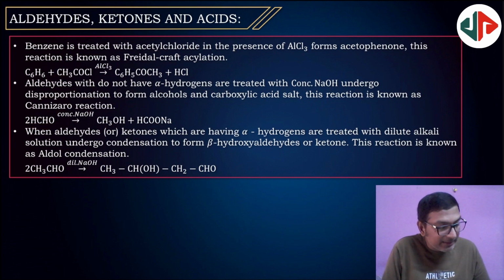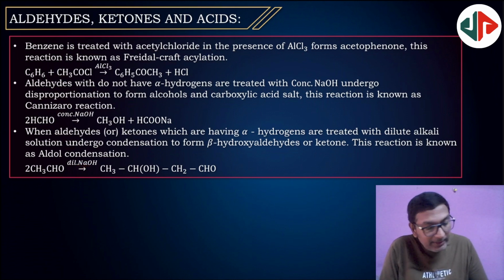Next, aldol condensation. When aldehydes or ketones with alpha hydrogens are treated with dilute alkali, they undergo condensation to form beta-hydroxy aldehyde or ketone. This is known as aldol condensation. See here, 2 moles of aldehyde having alpha hydrogen in the presence of dilute base form a beta-hydroxy aldehyde, here this is alpha and beta.